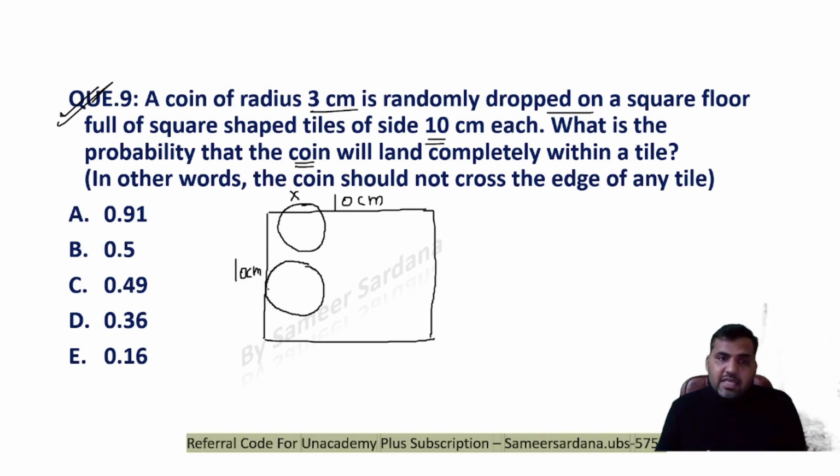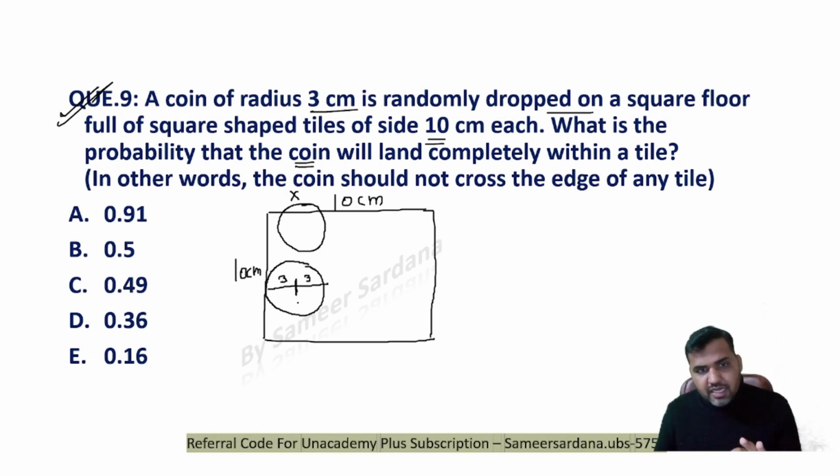So see that the radius here is 3 centimeters. Now in this particular case, if the center of the coin shifts slightly to the left-hand side, you see that a part of the coin will be outside of the tile. But I do not want any part of the coin to be outside of the tile. So this is the maximum position. This is the maximum value, right? The maximum length at which the center of the coin can fall.